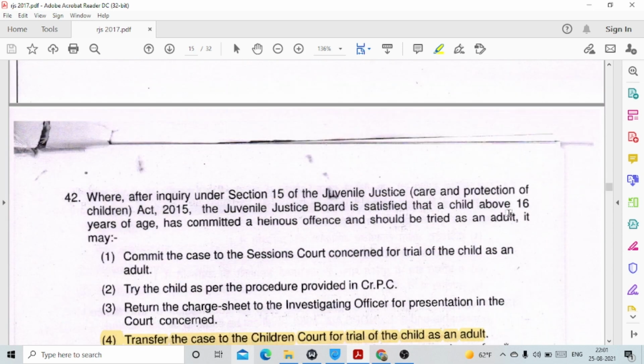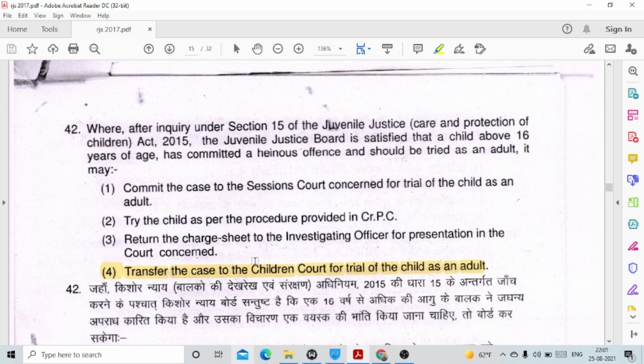Question number 42. Where after inquiry under section 15 of the Juvenile Justice Protection Act, the Juvenile Justice Board is satisfied that a child is above 16 years of age, has committed a heinous offence and should be tried as an adult, he may transfer the case to the children's court for trial of the child as an adult.